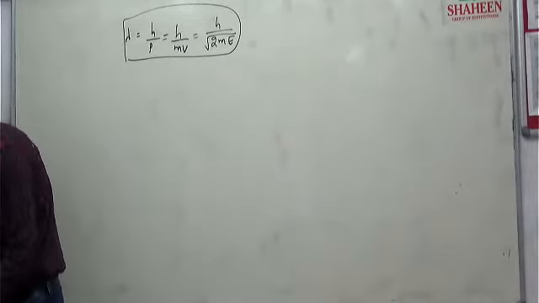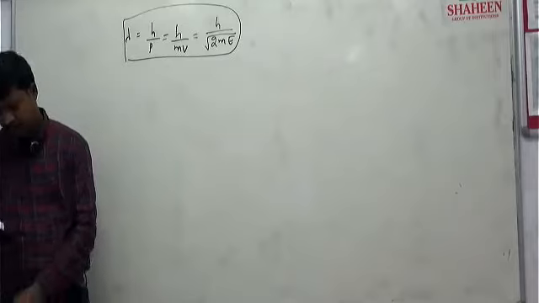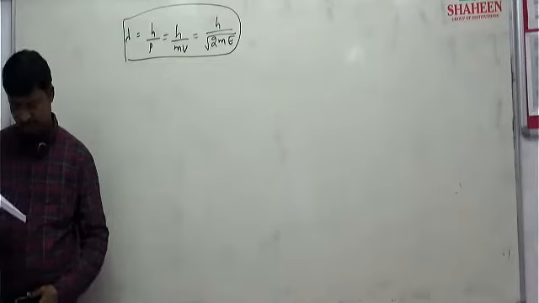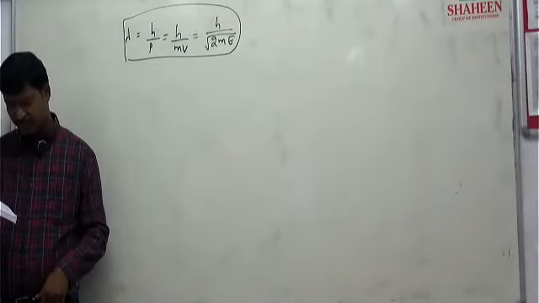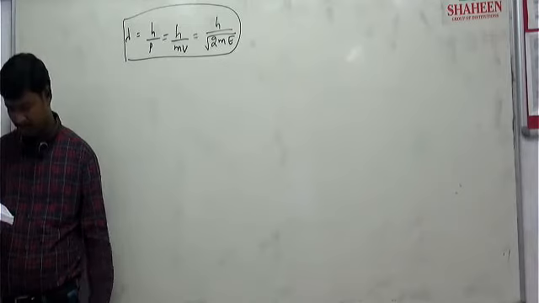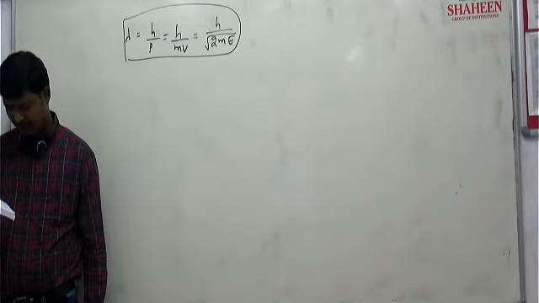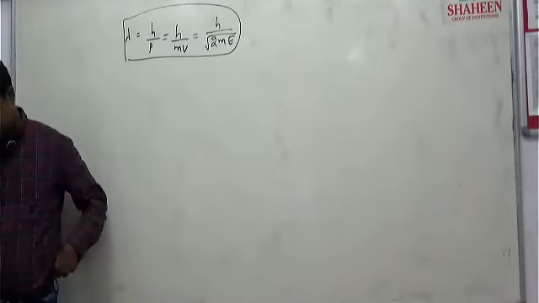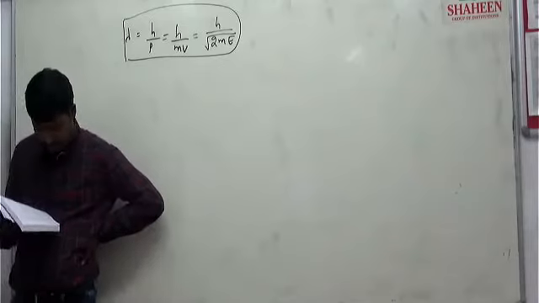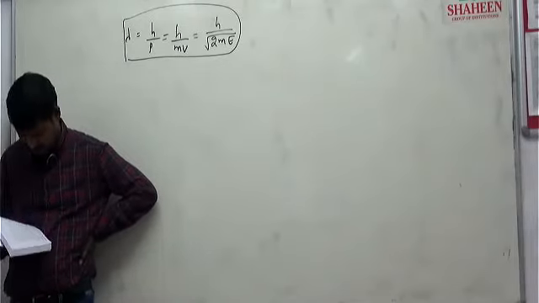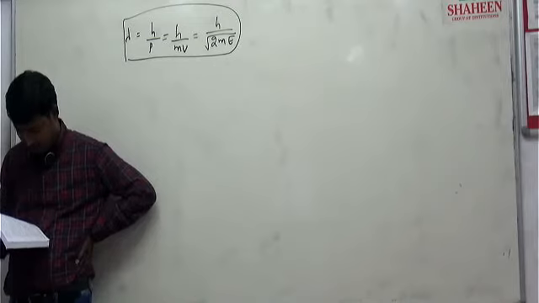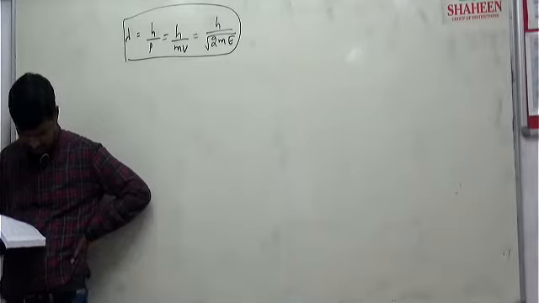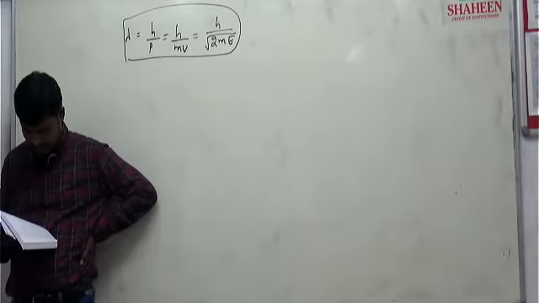Question number 21, you see. When the momentum of a proton is changed by an amount P naught, the corresponding change in the de Broglie wavelength is found to be 0.25%. Then what was the original momentum of the proton? The momentum of the proton is changed by an amount P naught, the corresponding change in de Broglie wavelength is found to be 0.25%. Then they want us to find the original momentum.